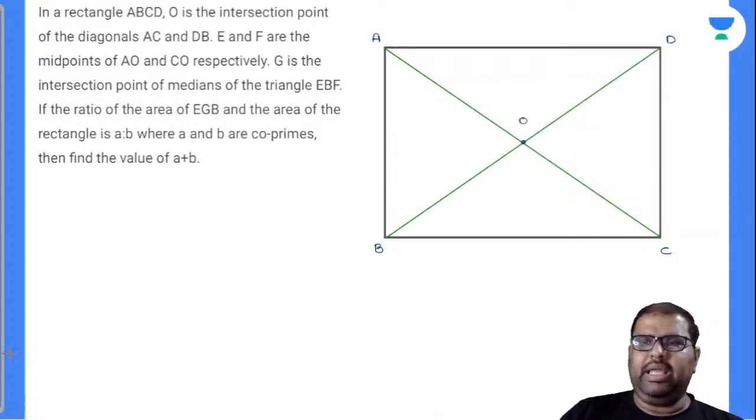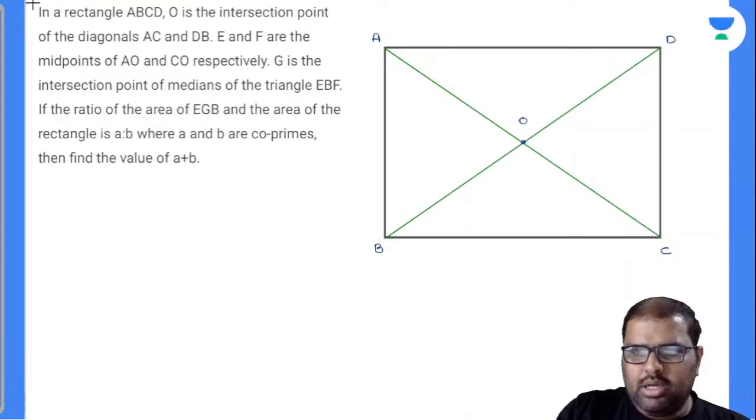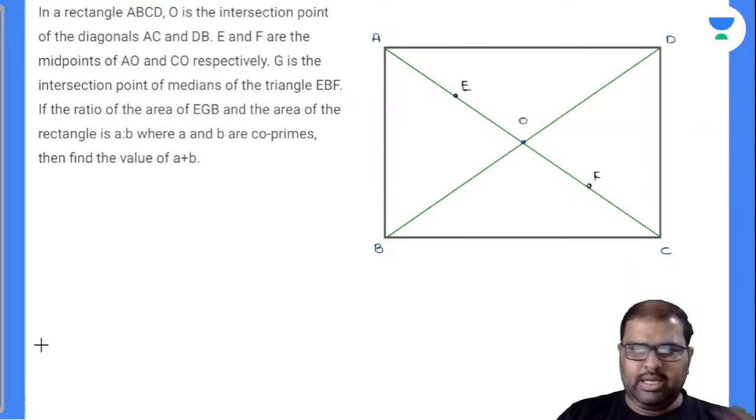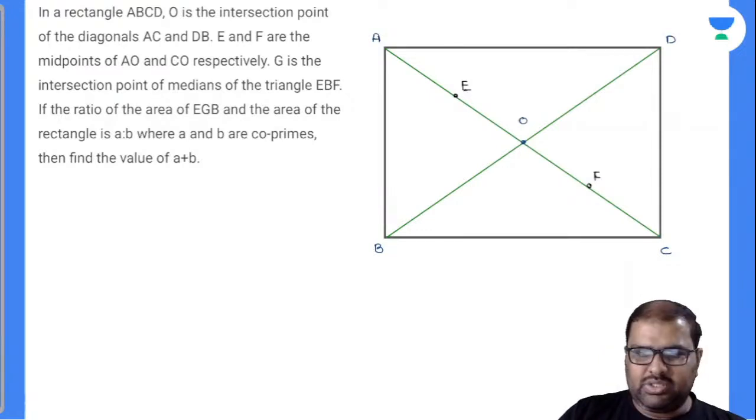E and F are the midpoints of AO and CO respectively. Now E is the midpoint of AO, I'll write it down like this. Now F is the midpoint of OC. Now G is the intersecting point of the medians of the triangle EBF itself.